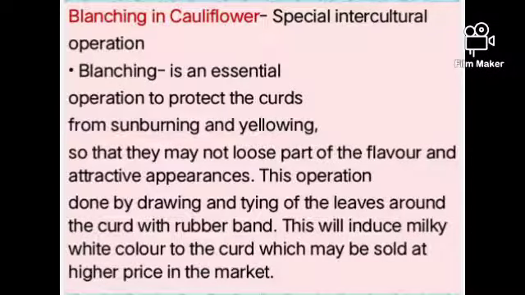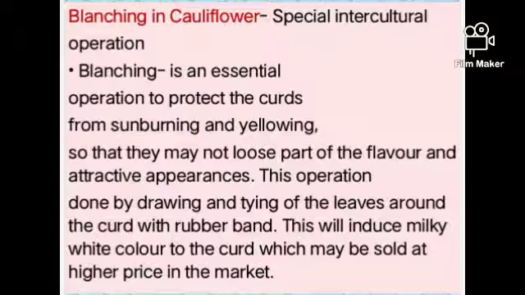Then blanching in cauliflower is a special intercultural operation. It is sometimes asked in exams as a short note. Blanching is an essential operation to protect the curd from sunburning and yellowing, so that it may not lose its flavor and attractive appearance.